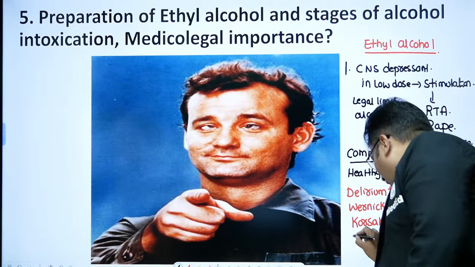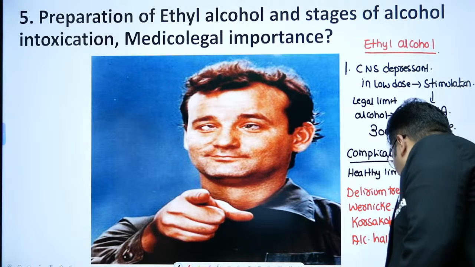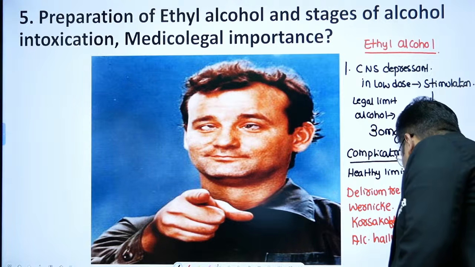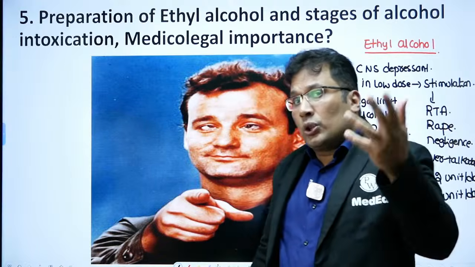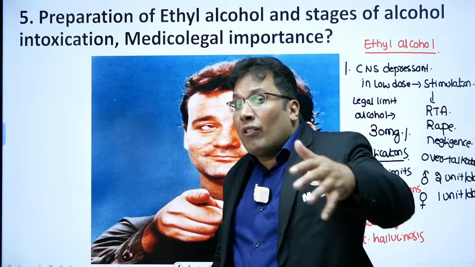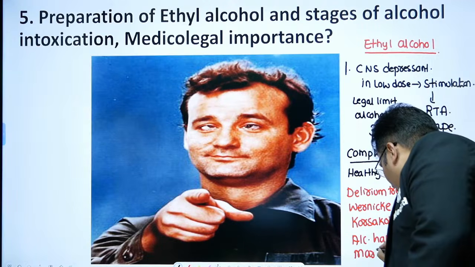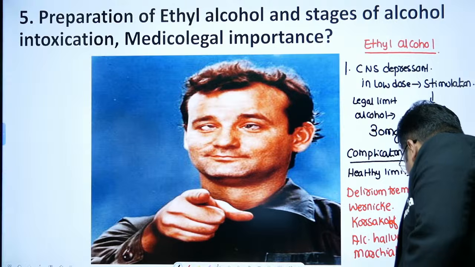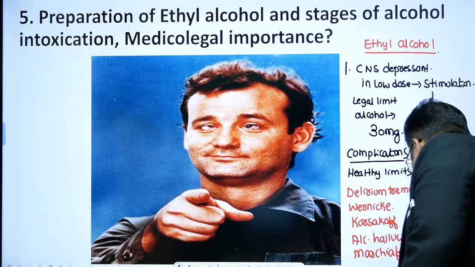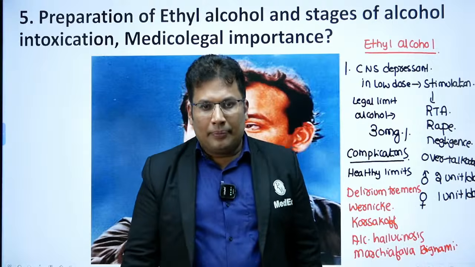Then there can be alcoholic hallucinosis. Or there can be degeneration of the corpus callosum, which is known as Marchiafava-Bignami syndrome. All these are commonly asked in the exam.